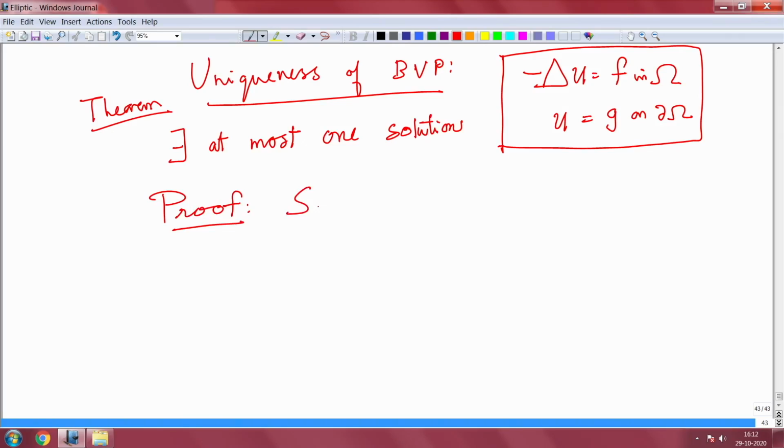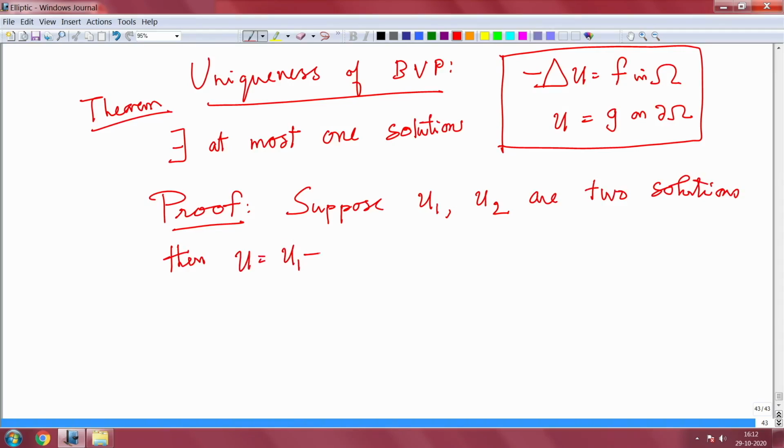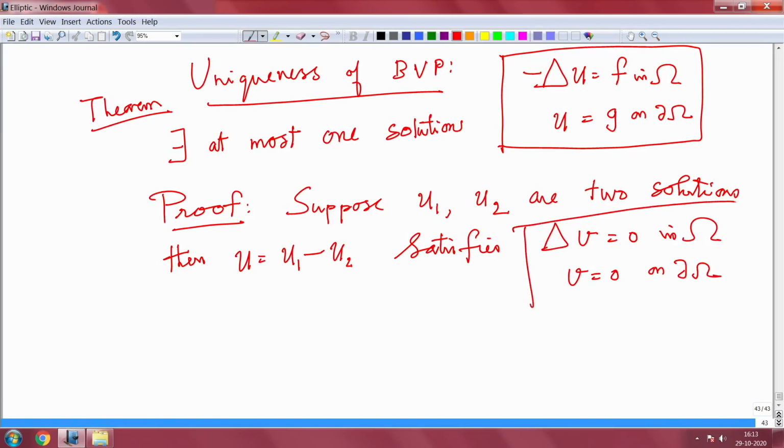Suppose U1, U2 are two solutions, then V equal to U1 minus U2 satisfies Laplacian of V equal to 0 in omega and V equal to 0 on the boundary of omega. That is it, right. Now apply the maximum principle,